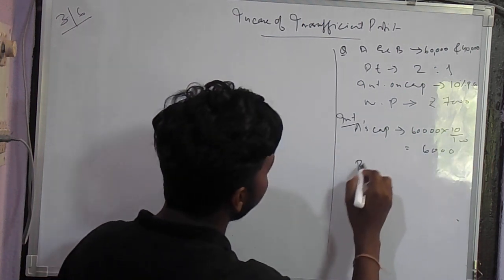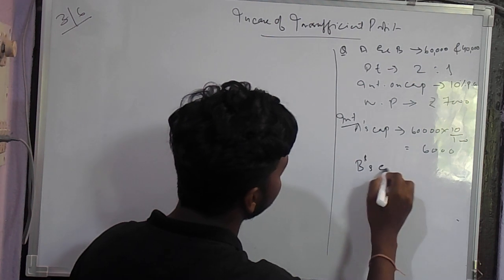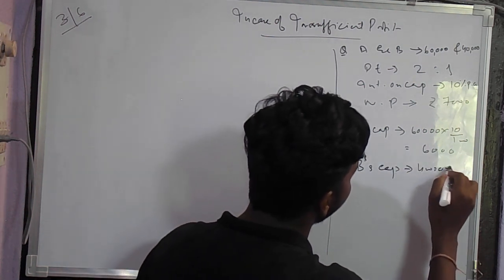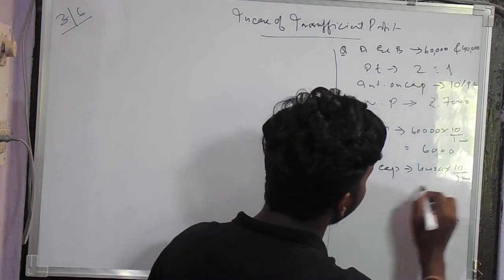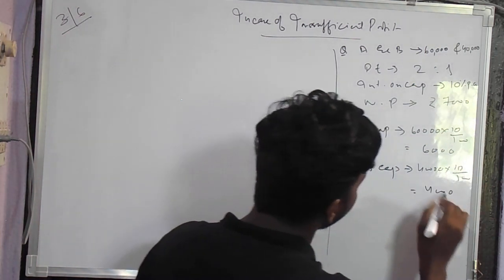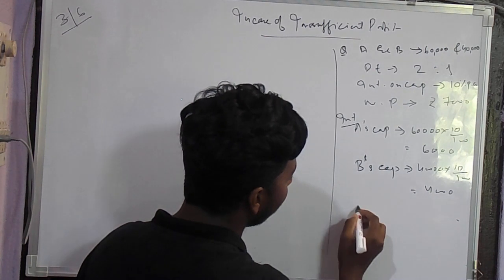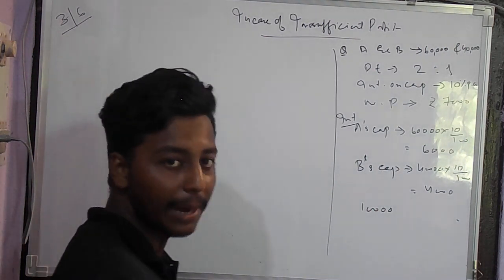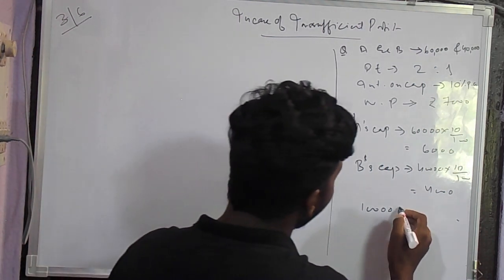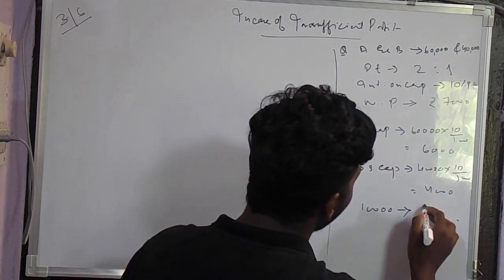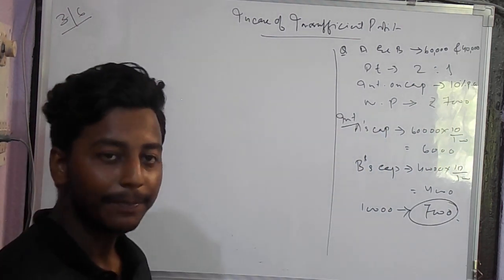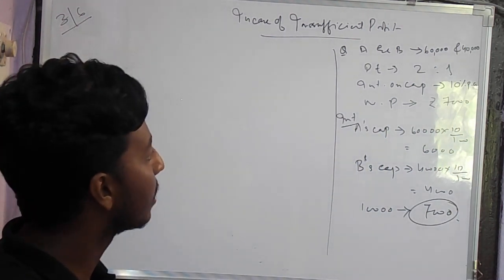And for B's capital, it will be 40,000 into 10 by 100, that means 4,000. If we add this up, we have to pay 10,000 as interest on capital, right? But we have only 7,000 rupees in our hand.